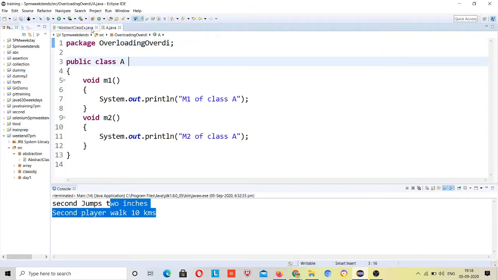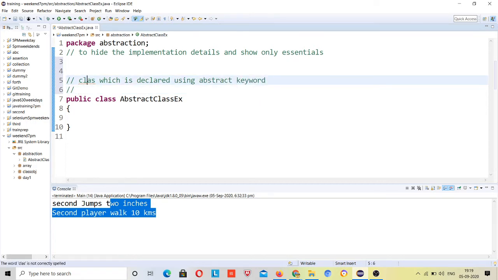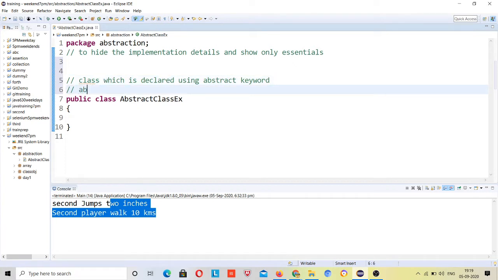Okay, I will write here. Abstract class is declared using the abstract keyword, right? Second is that an abstract class may or may not have abstract methods.